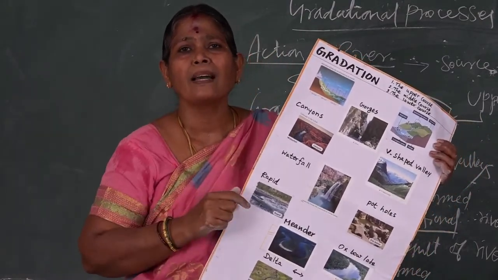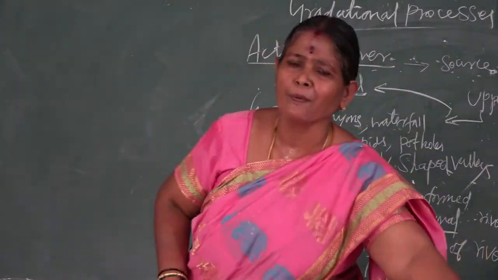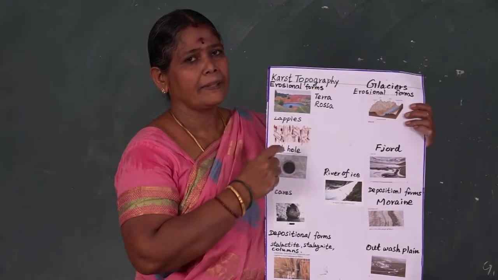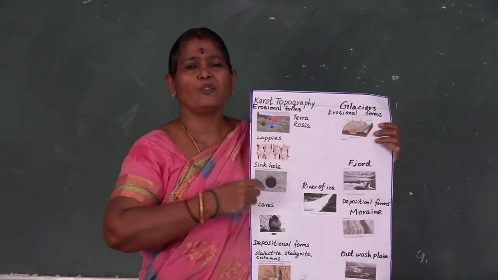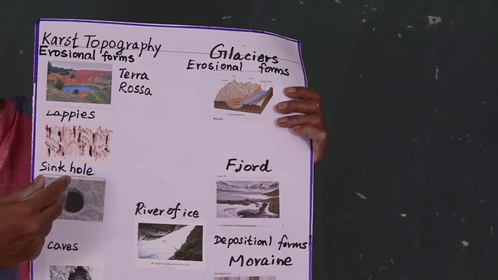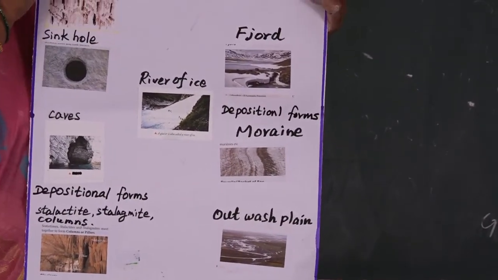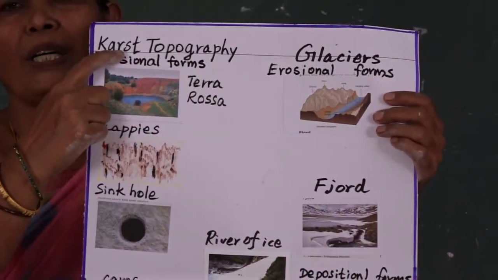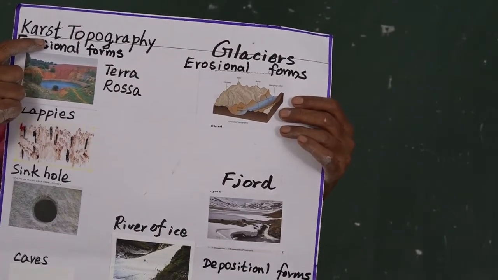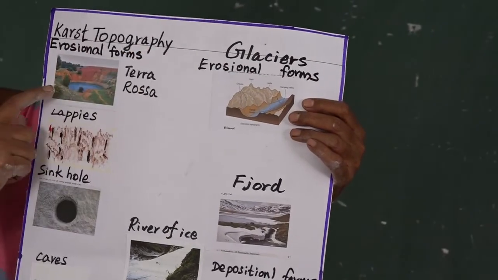Listening is very important, and at home you should go through line by line, so whatever type of question comes, you can answer it well. The next agent is groundwater. Groundwater action is predominant in regions where limestone rocks are available in large amounts. Such topography we call karst topography. What is called karst topography? Groundwater action predominant in the limestone region is called karst topography.